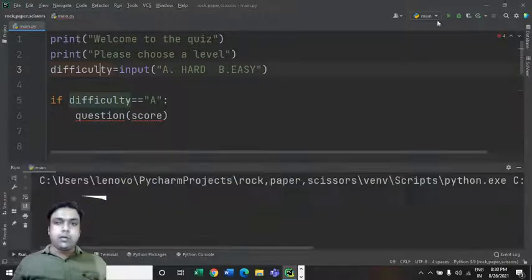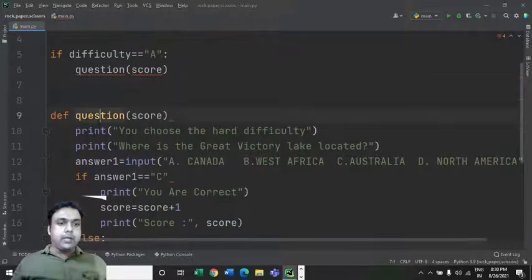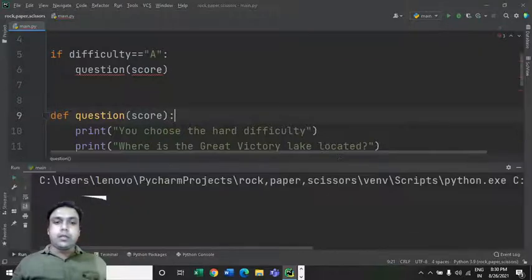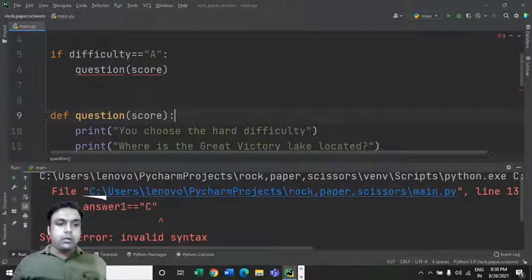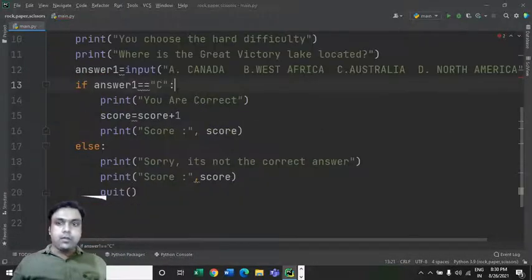Now if I run this code, so invalid syntax, line number 9. Now what's the syntax error? Okay, I haven't put the colon over here, that's the reason it was giving me an error. We haven't put that colon here also, rest everything is fine, I think.